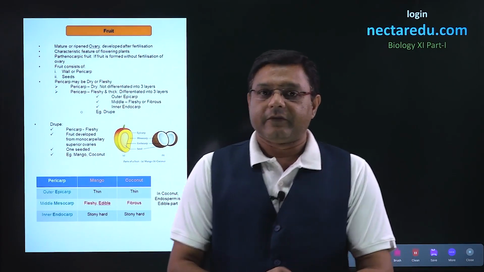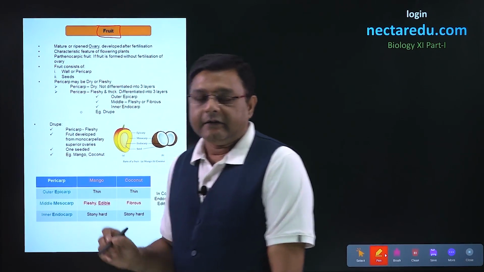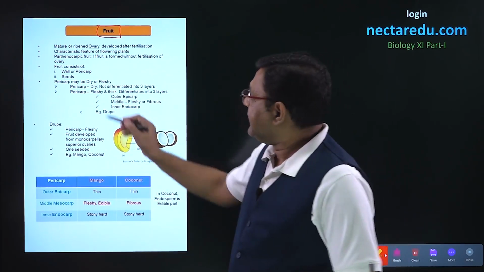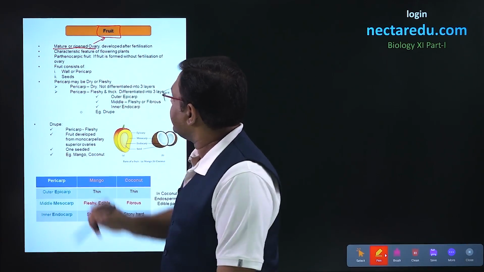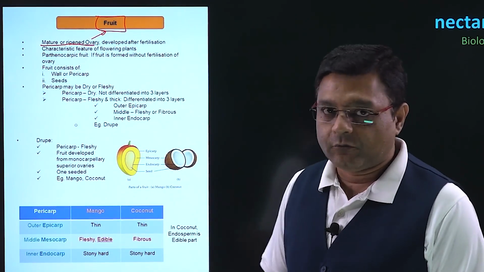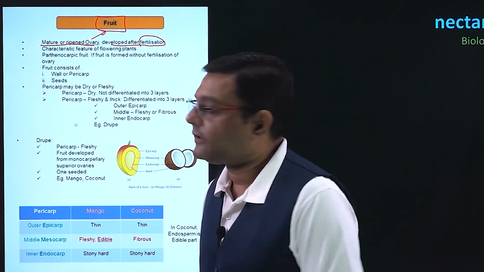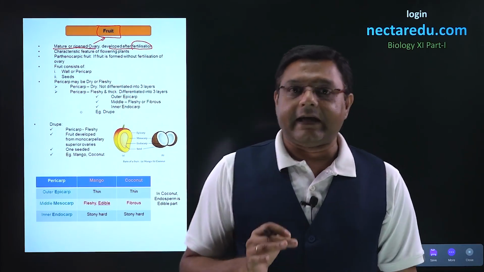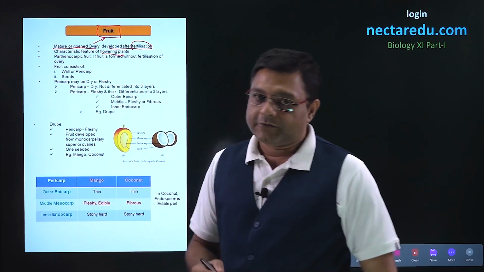In this particular video, we will look into the details of fruit. Now, if we talk of fruit, then a mature or ripened ovary is called a fruit. And obviously, fruit will be developed after the process of fertilization has occurred. Now, fruit is a characteristic feature of flowering plants or the angiosperms.